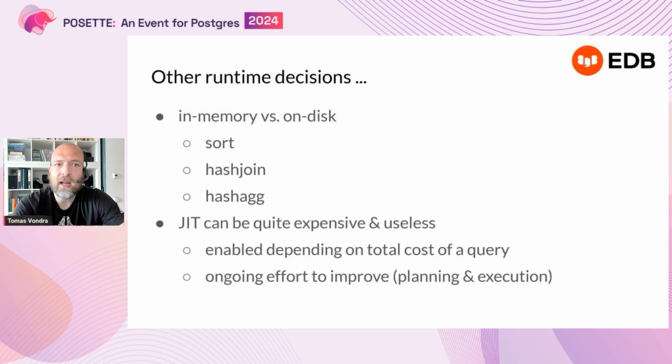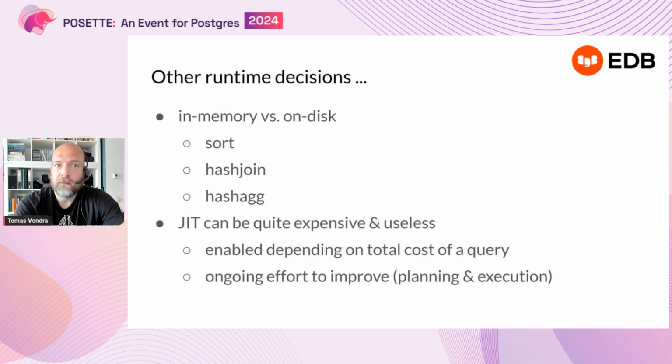So there are other runtime decisions. This was just a very short example, right? So for example, when you are doing anything that can start spilling data to disk, like a sort or hash join or hash aggregate, that can actually happen unpredictably, right? The database may not actually consider this during the planning, and then realize it needs a little bit more data and starts spilling data to disk, which can be quite expensive, of course, right?